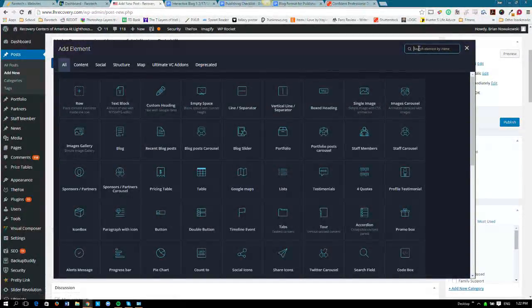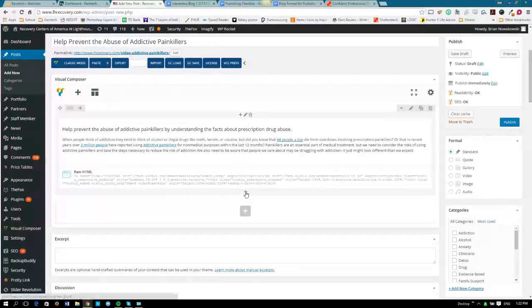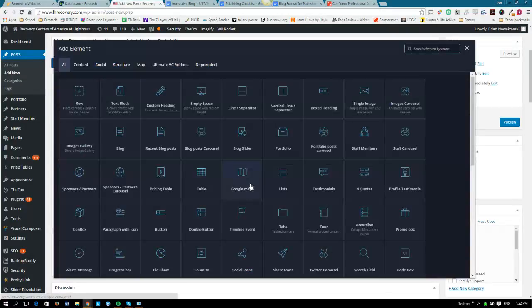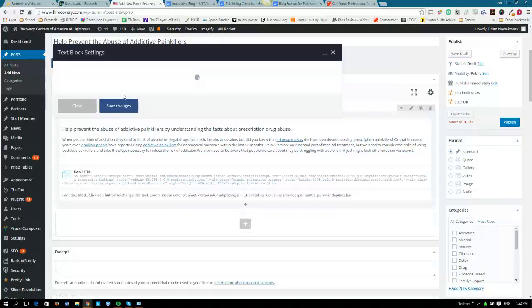When you want to add a new section, you always have to press the plus at the bottom here below what you just put, the smaller one. You can do this bigger one too. It doesn't really matter actually. Either one, it ends up being the same. So this is going to be a text block. That's what normally our body content is going to be, a text block.